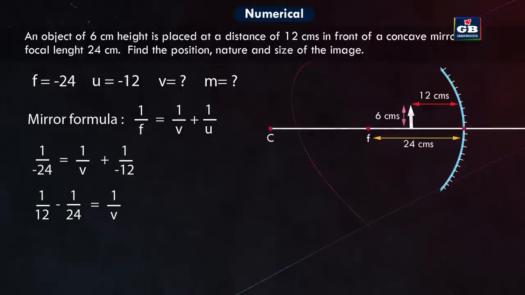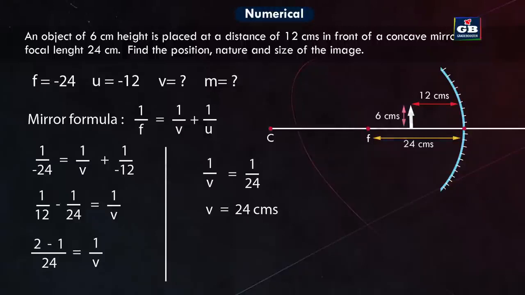Now 1 by 12 minus 1 by 24 is equal to 1 by V. Here 2 minus 1 by 24 is equal to 1 by V. So here V is equal to 24 centimeters, that is positive 24 centimeters. So we found the value of V, that is the image distance.